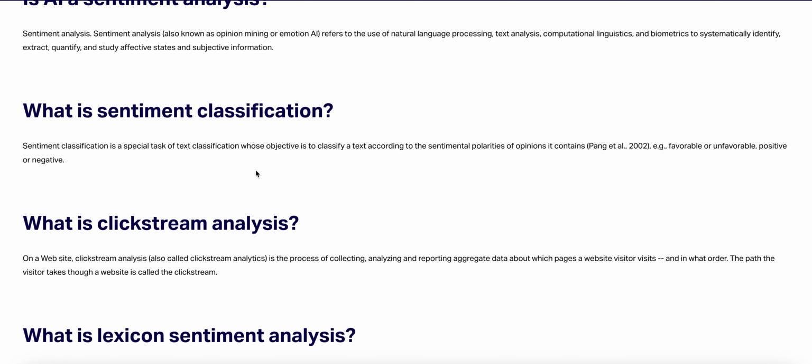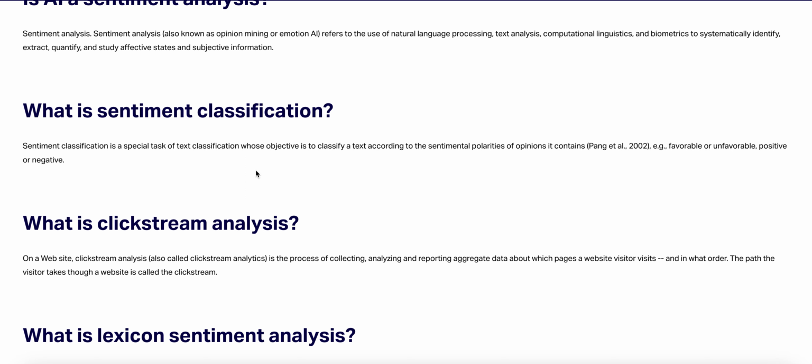What is sentiment classification? Sentiment classification is a special task of text classification whose objective is to classify a text according to the sentiment polarities of the opinion it contains. For example, favorable and unfavorable, positive or negative.